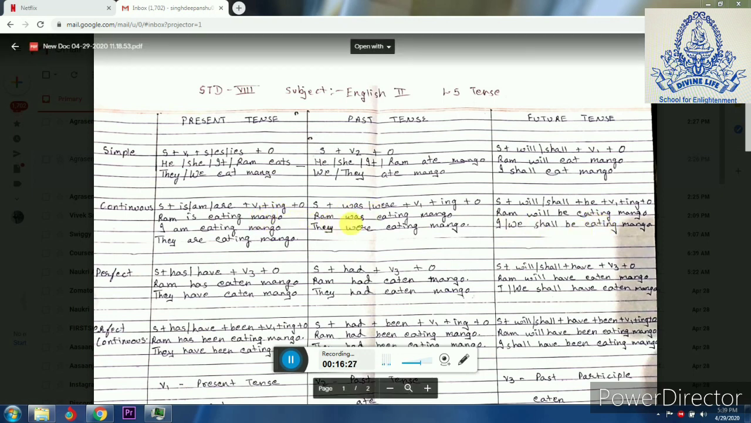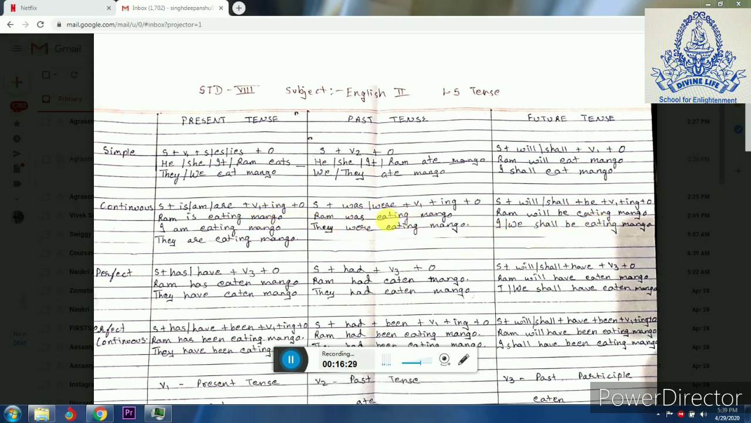Remember students, whenever continuous tense is there, that means the action is going on. So everywhere verb 1 plus ing is sure to come. Depending on present tense, we will use is, am, are helping verbs. Depending on past tense, we will use was, were, and future tense, we will use will, shall, be plus verb 1 plus ing.